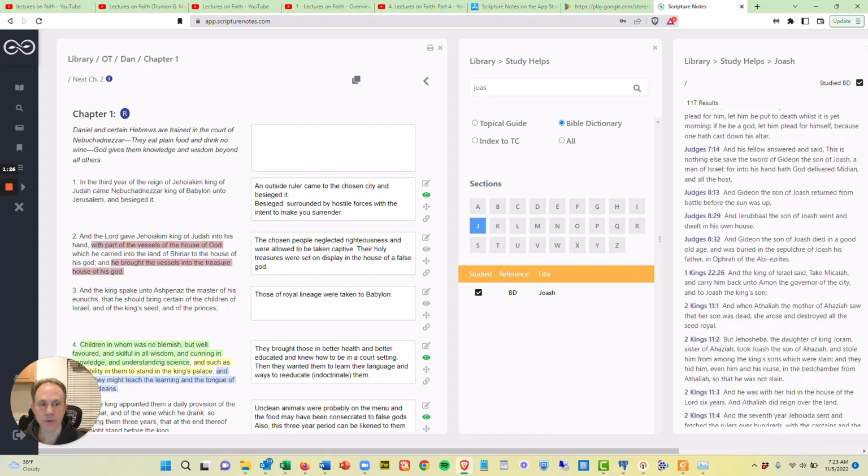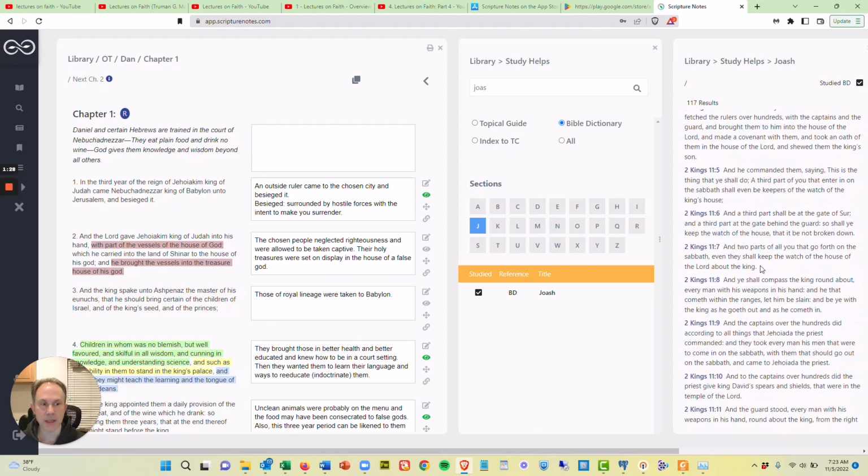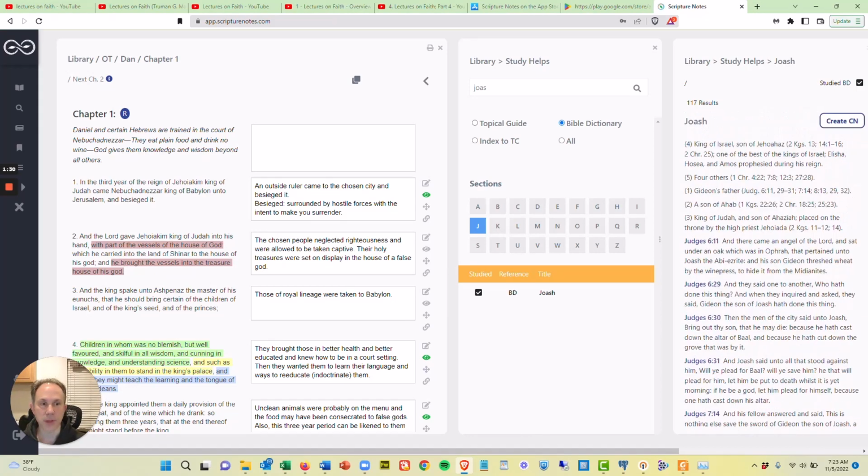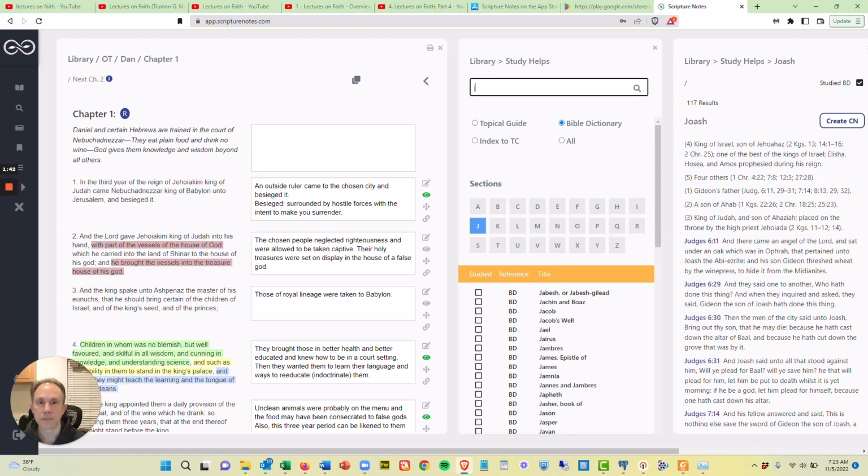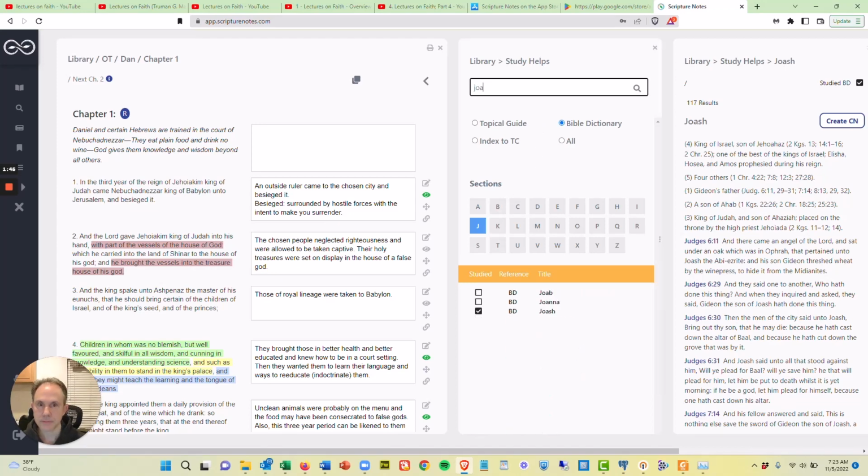It's got all the scriptures tied to that name so that you can read those if you want. But if you feel like you've studied it, you understand it, you can also check this box here, studied that topic in the Bible Dictionary. That way it always appears when you are doing a search. It'll just show that, okay, I've been through this one before. If you were trying to go through all of the topics, it's just a great way to keep track of them.